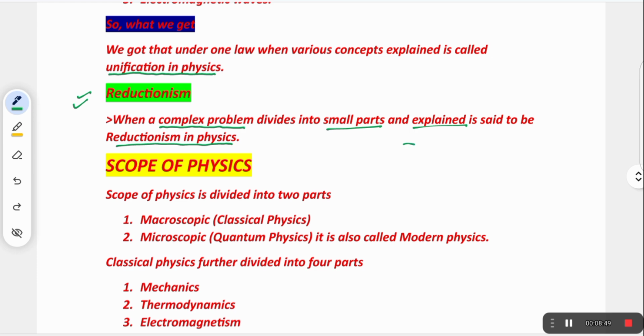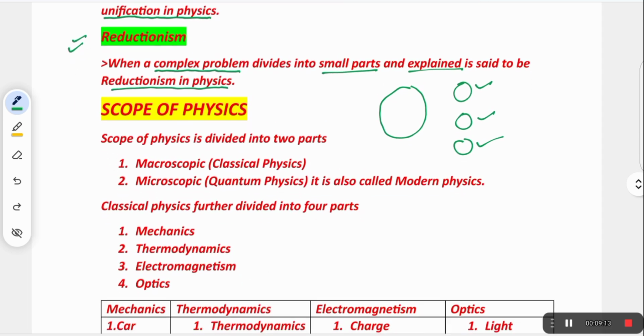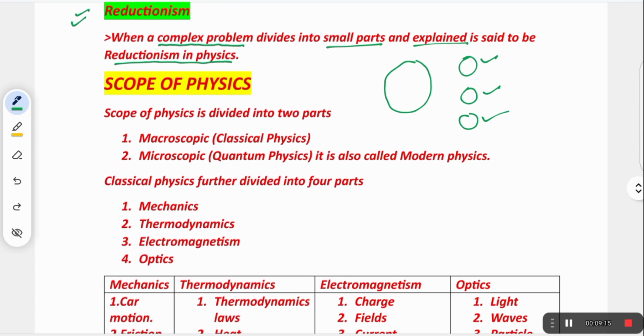Suppose there is a big problem, and that problem is divided into parts, and this part is explained, this part is explained, this part is explained. When we divide the complex problem into small parts and then explain it, this process is called reductionism in physics. This is also applicable. So these are the basic principles of physics. I hope you understand very well.